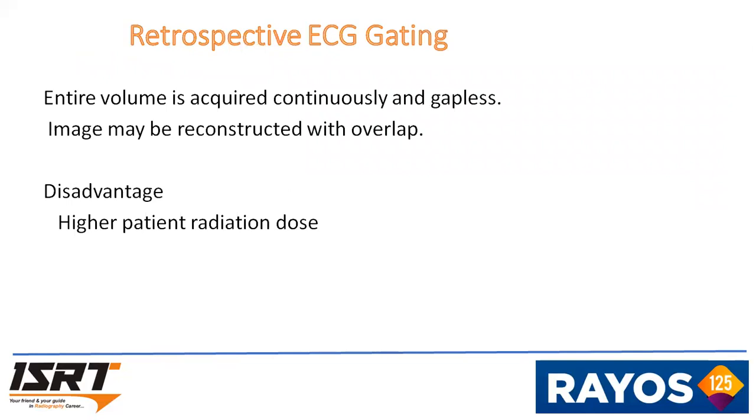And while coming to the retrospective ECG gated, entire volume is acquired continuously and gapless. Image may be reconstructed with overlap. Disadvantage is high patient radiation dose, that is 4 times higher than the prospective ECG gated.